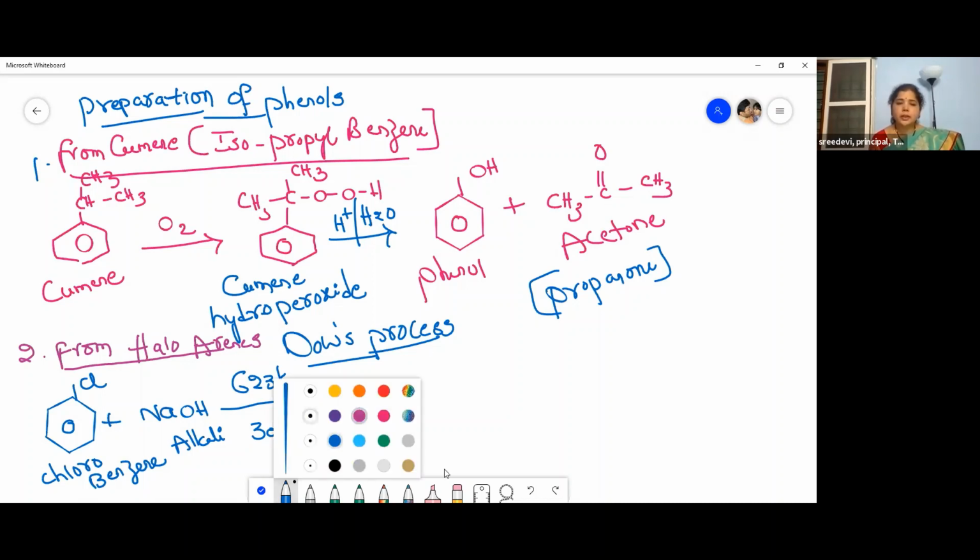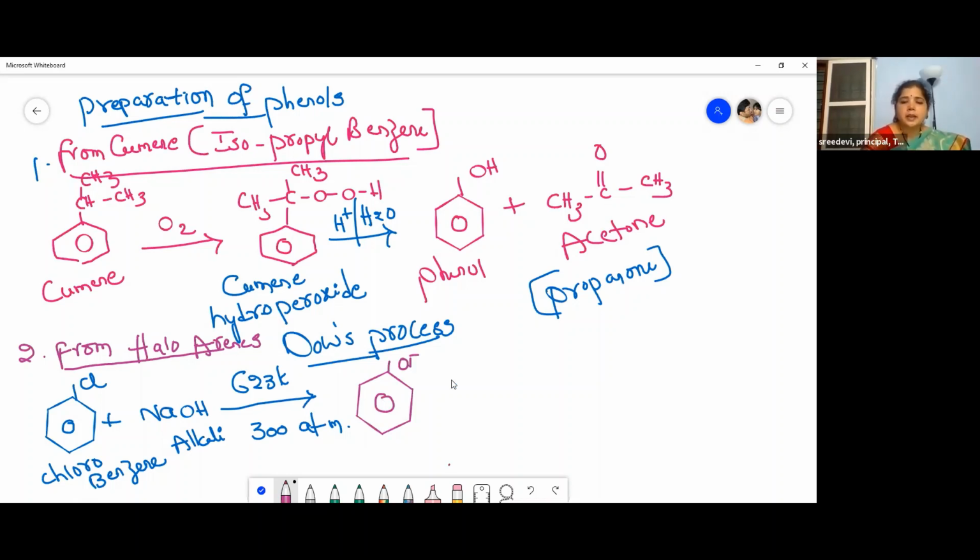See, what does it form? It forms sodium phenoxide, O minus Na plus. This is sodium, this is phenoxide. Sodium phenoxide.